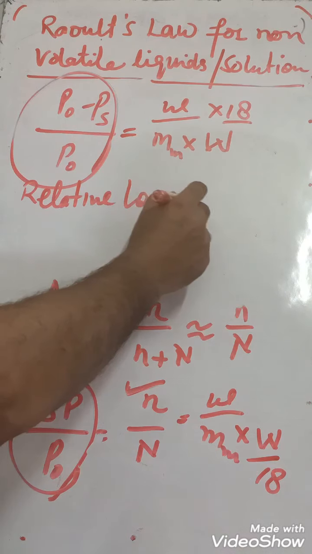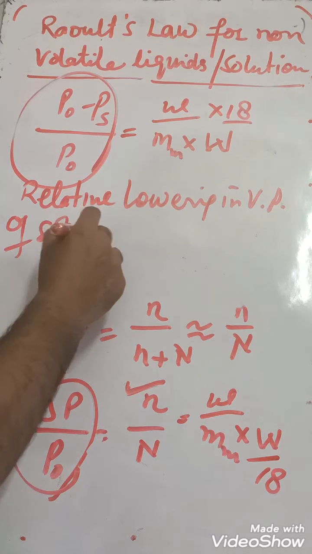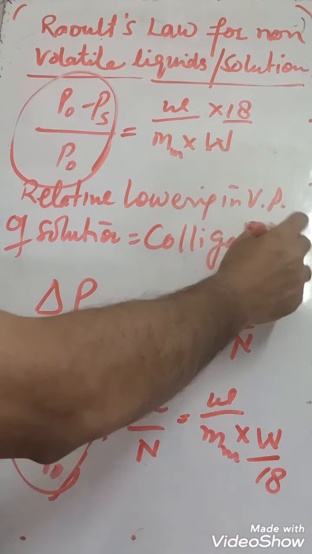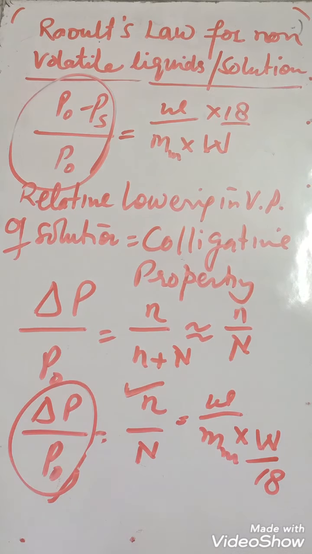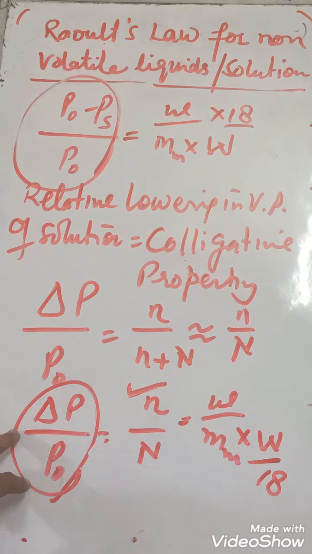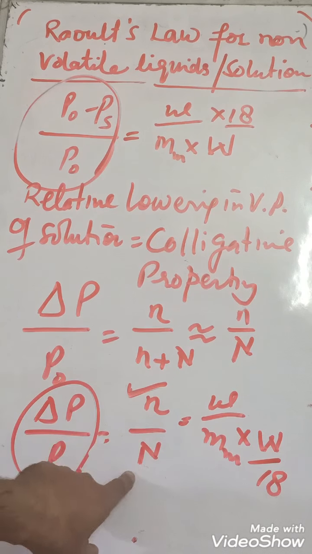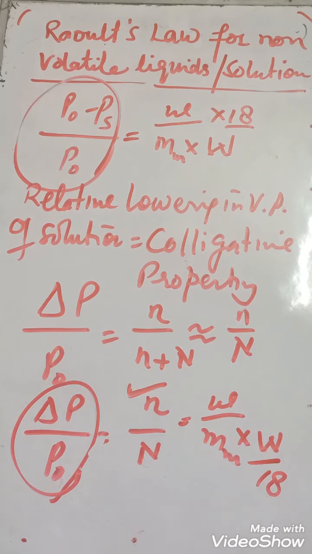relative lowering in vapor pressure of solution is a colligative property. Why? How will you show that it is a colligative property? Because in Raoult's law, if you are asked the question why relative lowering in vapor pressure is a colligative property, then you can write this equal to this, and you can write that this relative lowering in vapor pressure depends on the number of mole of solute, hence it is a colligative property.